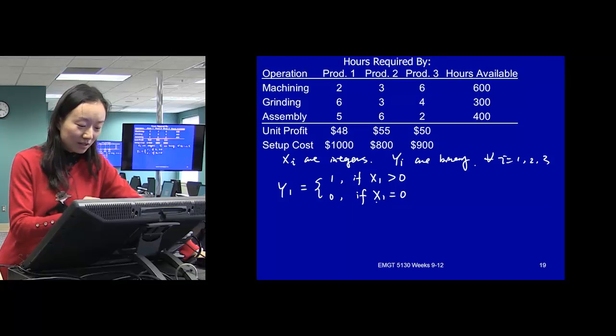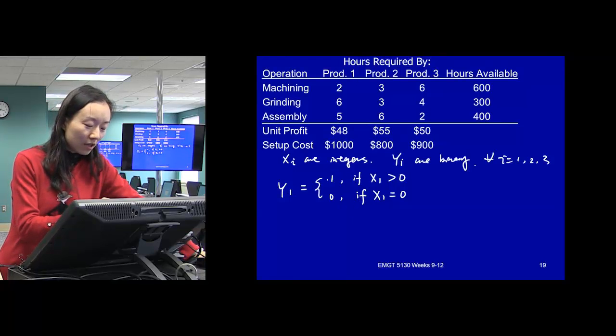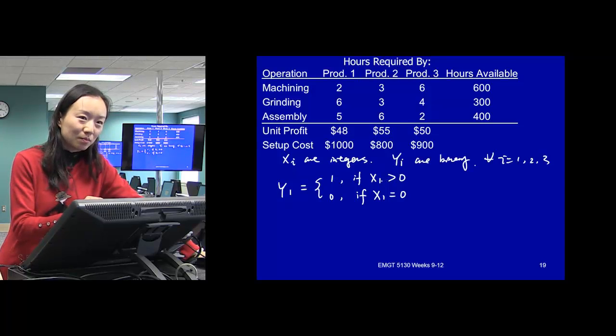Do you see similarity in this one? Say if x1 is produced, then y has to be 1. If it's not chosen, it has to be 0.